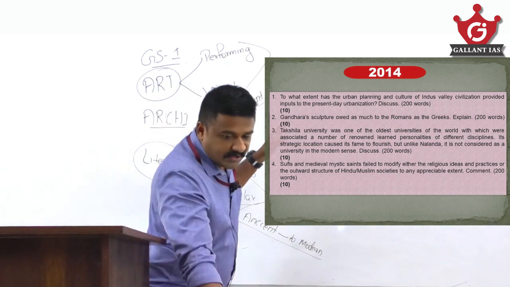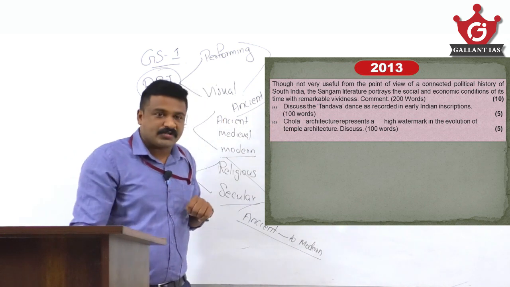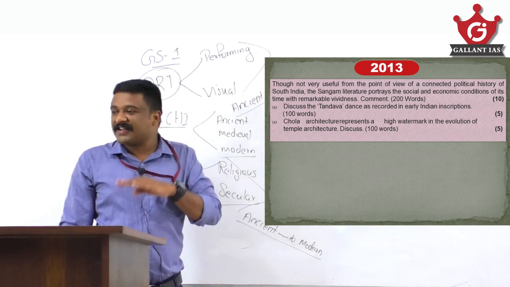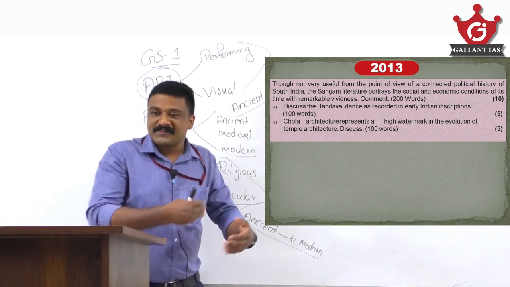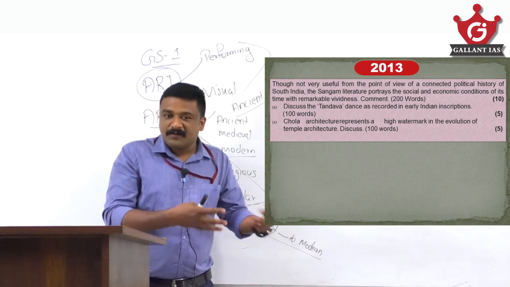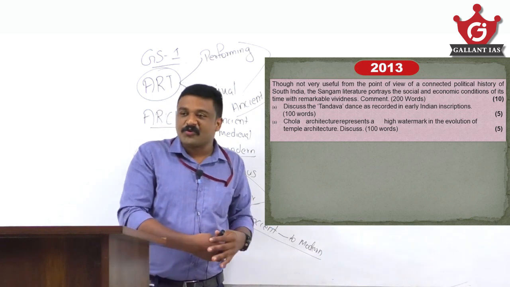And 2013 a few questions. We go up to 2013 because that is the year UPSC slightly changed its mains pattern, so the current mains pattern is from 2013 only.